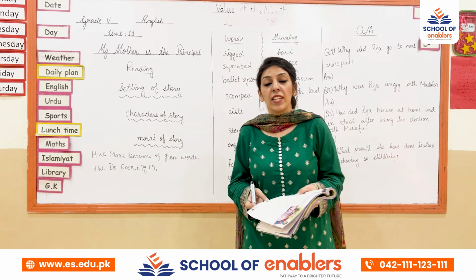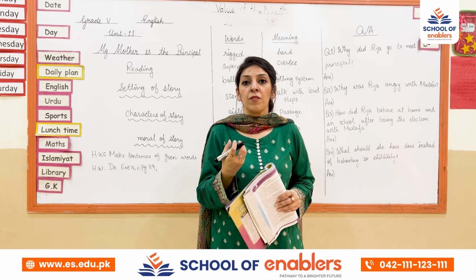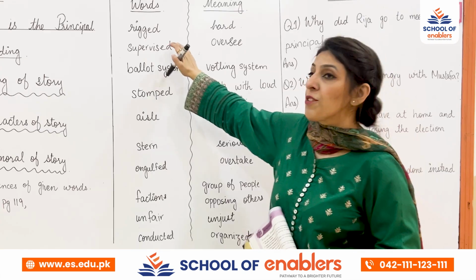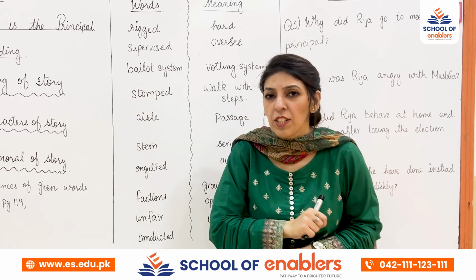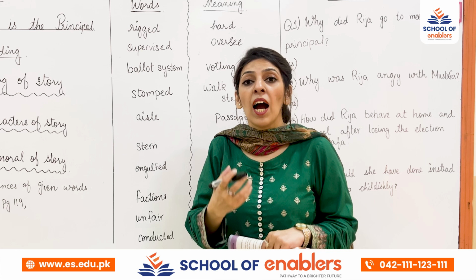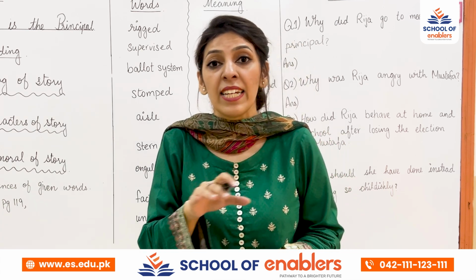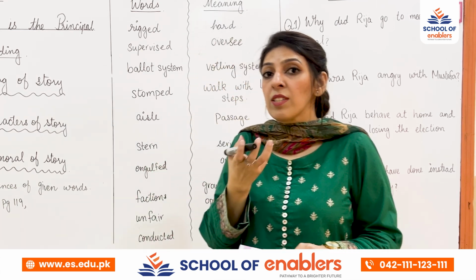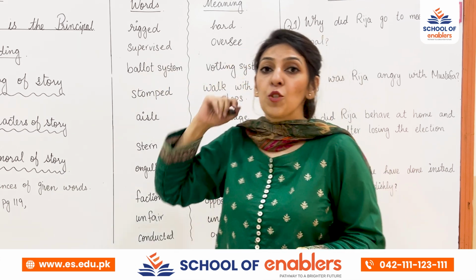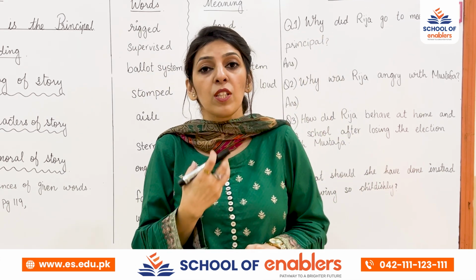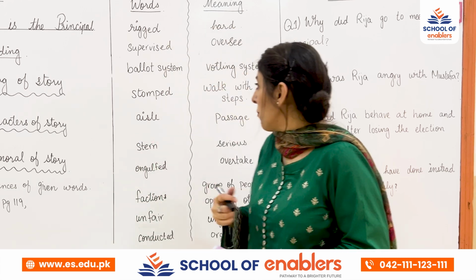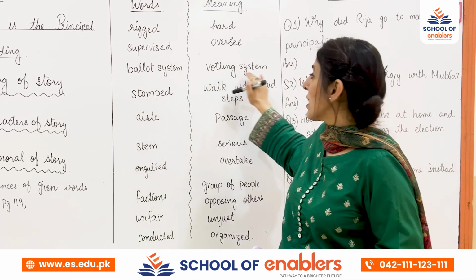Okay, so there are a few difficult words of the story that we are going to learn over here. That is rigid. What is the meaning of rigid according to you? It's very hard. Rigid means something very hard or something very stagnant. Supervised means oversee, the person who is supervising something, just like in elections. Ballot system means voting system.